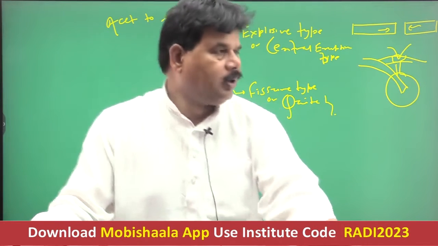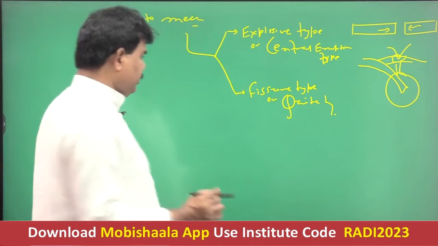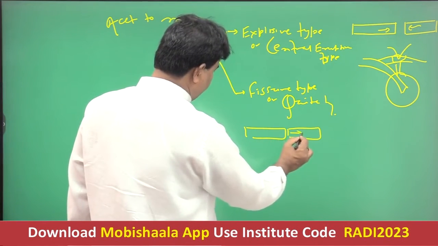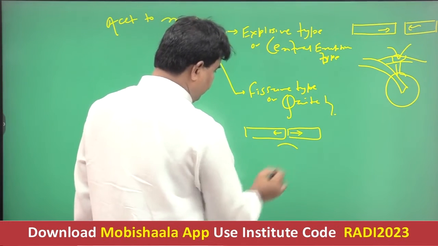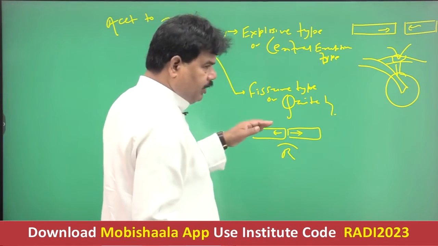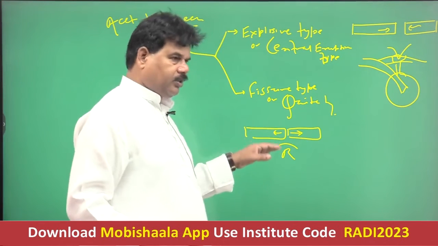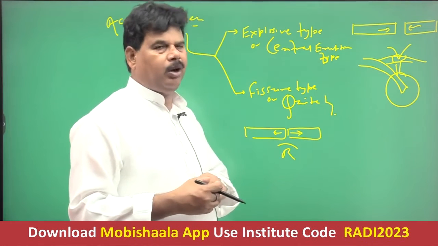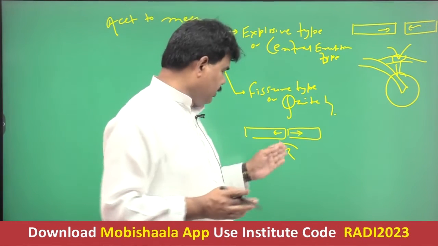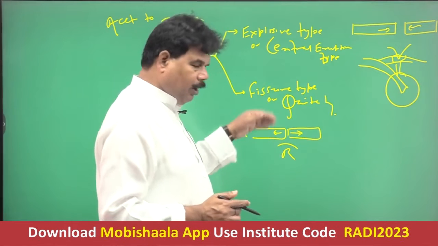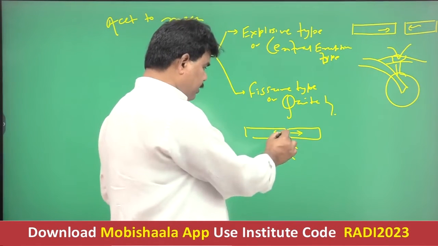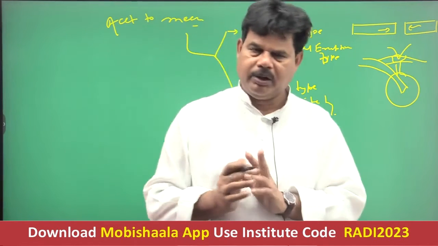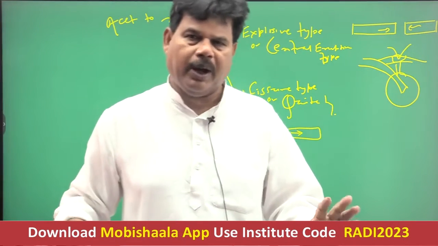On the other hand, fissure type of volcanic eruption are associated with divergence of the plate. When the two plates move in opposite direction, it is referred to as a divergent plate. Due to divergence, there occurs reduction in the pressure, and according to the law of physics, lowering of pressure causes lowering of melting point. That's why this rock will melt and will start coming out of the Earth's surface through the fissure created due to divergence. It causes no destruction and hence it is referred to as quiet type of volcanic eruption.